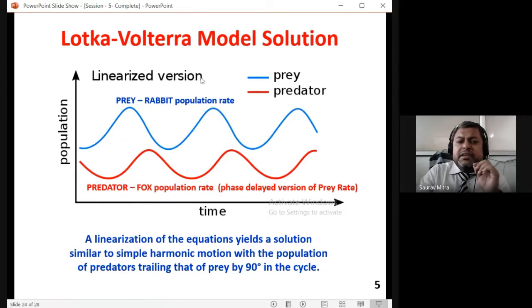And it is not necessary that every time these peaks have exactly the same height. Here it is exactly the same height, but more or less the mean value of the peak will be kind of the same, positive as well as negative. So it's a linearization of the equations which is yielding a solution similar to simple harmonic motion, with the population of predator trailing that of prey by a 90-degree cycle. That means fox increment or decrement will be lagging the rabbit increment or decrement by a certain phase angle. That means first the rabbit will increase, then after a certain time the fox will increase, then the rabbit will decrease, after a certain time the fox will decrease. And this model solution will keep on going forward.